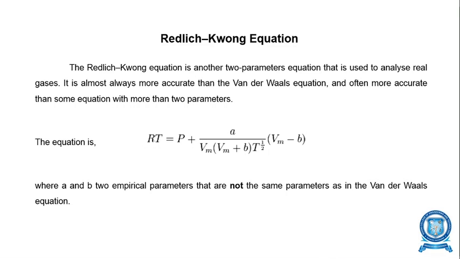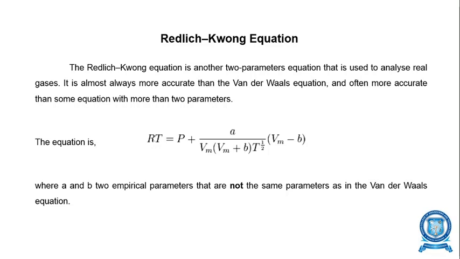The Redlich-Kwong equation is another two-parameter equation that is used to analyze real gases. It is almost always more accurate than the Van der Waals equation and often more accurate than some equations with more than two parameters. Here the equation is given below: RT is equal to (P plus a divided by Vm into (Vm plus b) into root of temperature) multiplied by (Vm minus b).